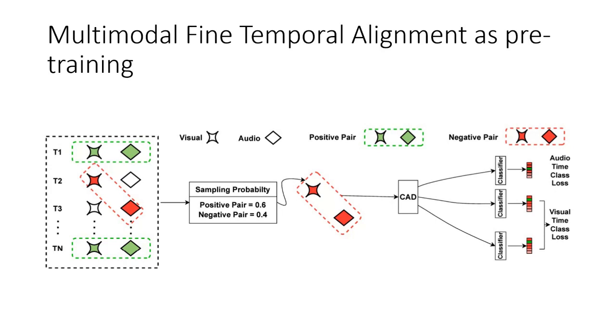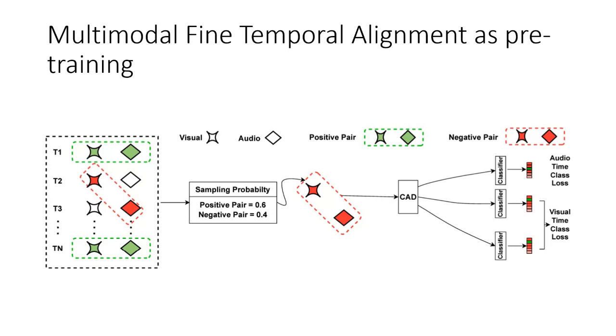Then we send these to the CAD architecture based on a sampling probability, where we send 60% positive pairs and 40% negative pairs. Positive pairs are audio and visual inputs belonging to the same cue. Negative pairs are audio and visual inputs belonging to different cues. As we can see, we can easily control the number of positive and negative pairs. So this is a good pre-training task in that we don't have limited negative pairs. And then finally, we predict the audio time class label and also the visual time class label.